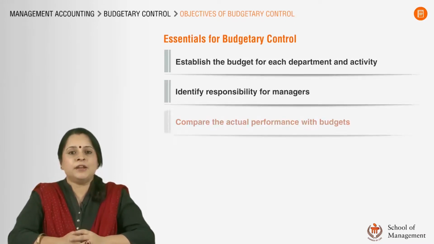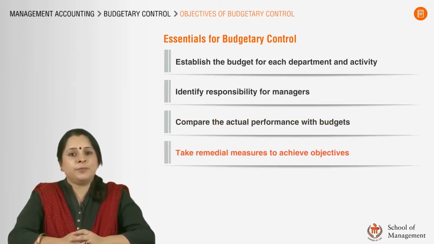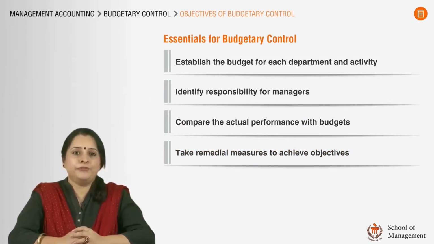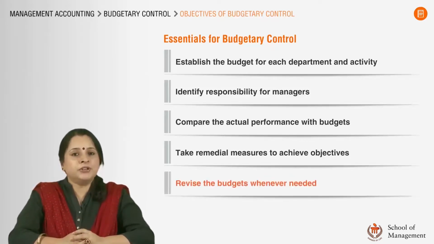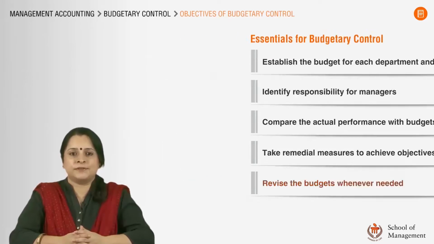There has to be continuous comparison of actual performance with the budgets. Remedial measures have to be taken to achieve desired objectives whenever the management feels that the performance is lagging or not as per the targets planned. Revision of budgets is also required whenever the business environment changes.